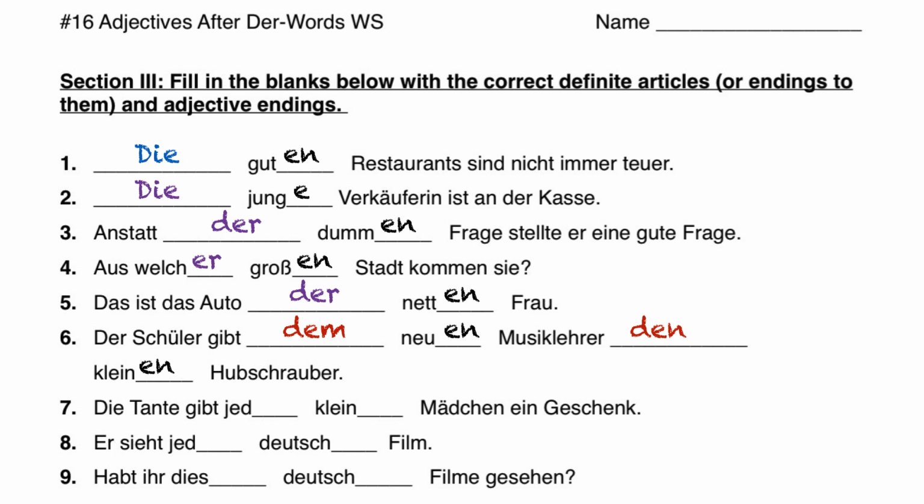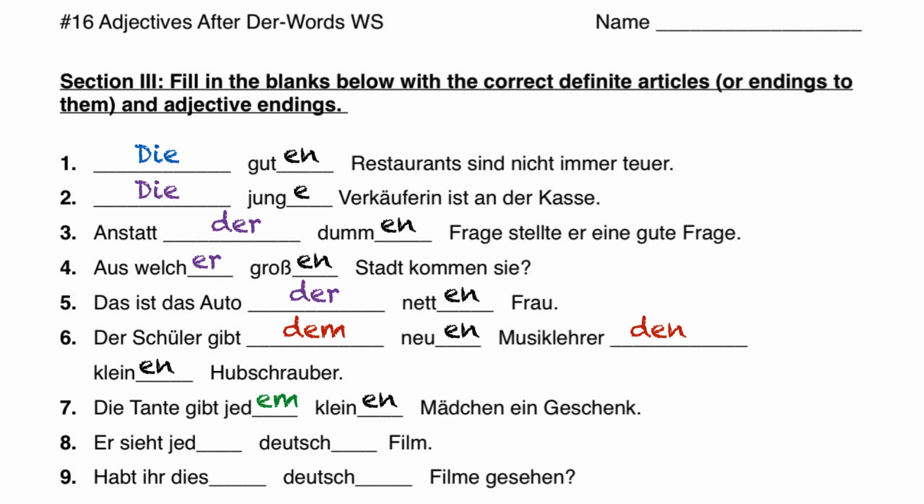Nummer 7. Die Tante gibt jed blank blank Mädchen ein Geschenk. Again, we have to figure out what is being given and to whom. Ein Geschenk is a gift, which is what's being given. The to whom is the Mädchen. Mädchen is one of those nouns that could be singular or plural, but since we're using the word jed, we know that it's every girl, as opposed to every girls, because that doesn't make much sense. So here we have the neuter and the dative case, jedem. And since it's neuter and dative and after a der word, we have en at the end of the adjective. Die Tante gibt jedem kleinen Mädchen ein Geschenk. The aunt gives every small girl a gift.